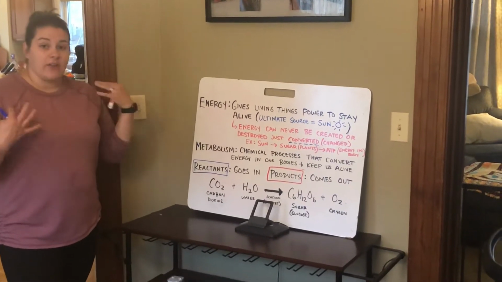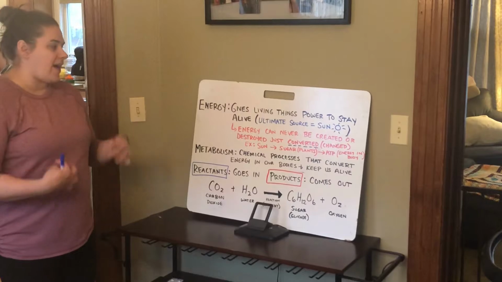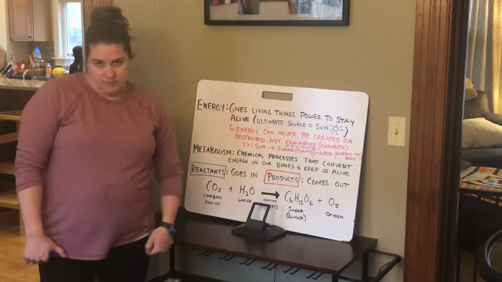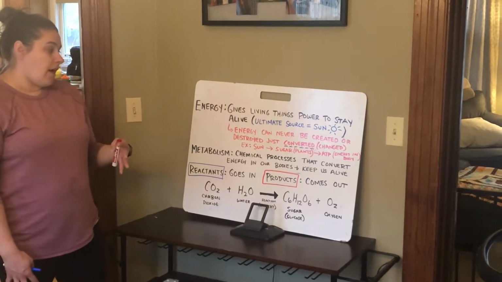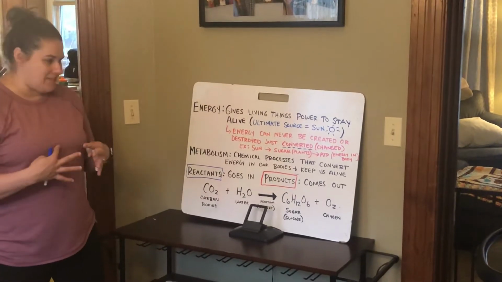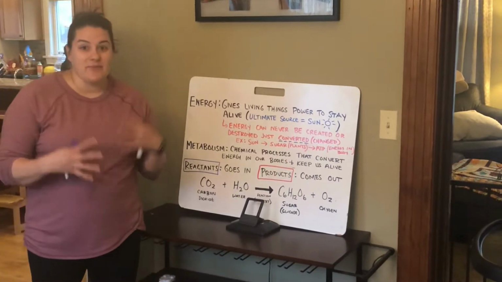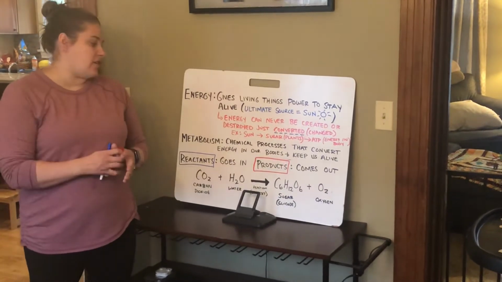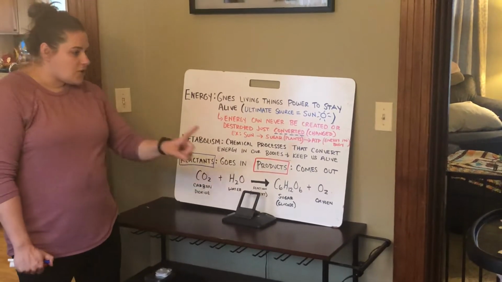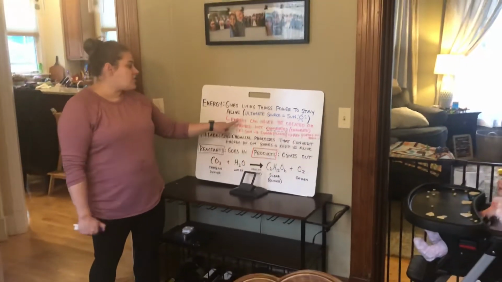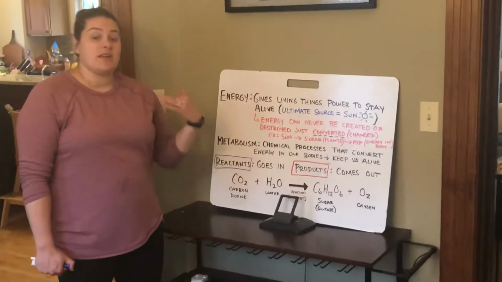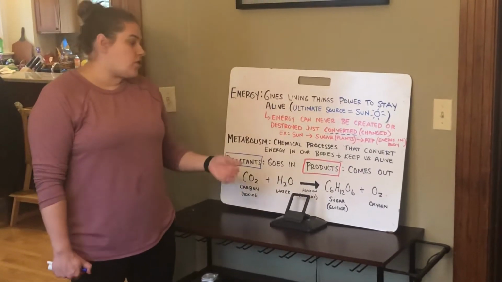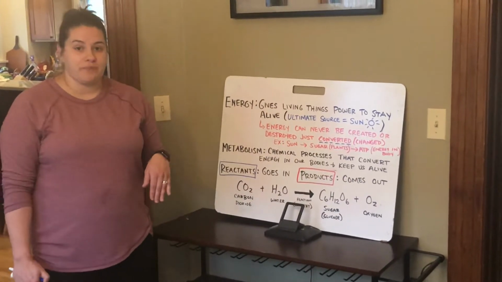For us on Earth, our ultimate source of energy is the sun. Now, not all energy can come directly from the sun. Sometimes we have to convert or change energy. And a rule is that energy can never be created or destroyed. Instead, it can be converted or changed from one form to another.